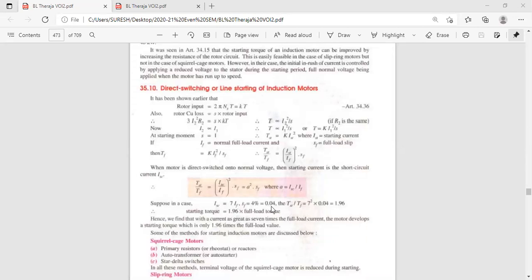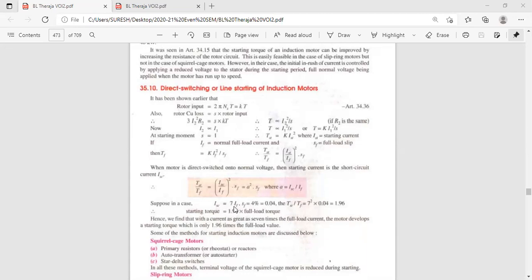SF is equal to 0.04. Now substitute SF is equal to 0.04 and the A value. ISC is 7 into IF. Substitute A: ISC is equal to 7 into IF. IF and IF are going to be cancelled. What is the value of A?